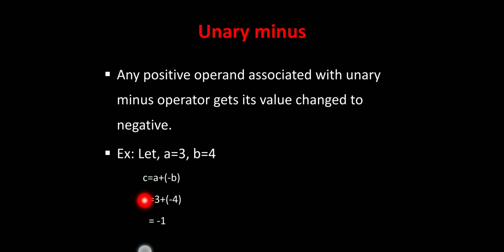First 3 plus minus 4. It means the final value changes to a negative value, that is minus 1. Any operand associated with the unary minus, that is this minus b, we call it unary minus, and that whole value automatically becomes negative. This is the concept of unary minus.